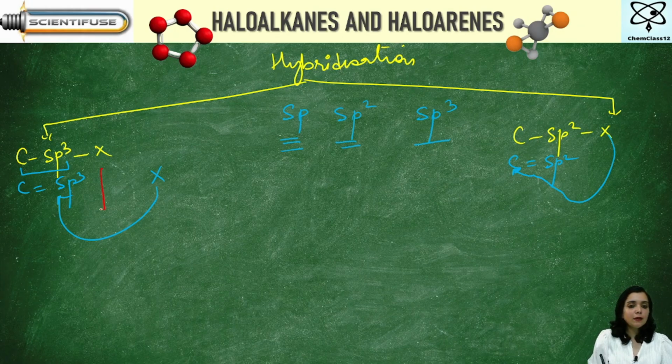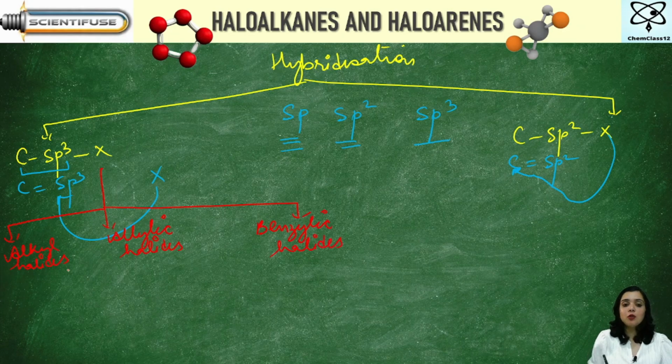Now, under this category, I study three basic halides. What are those three basic halides? First is the alkyl halides. Then we have allylic halides. And then we have the benzylic halides.